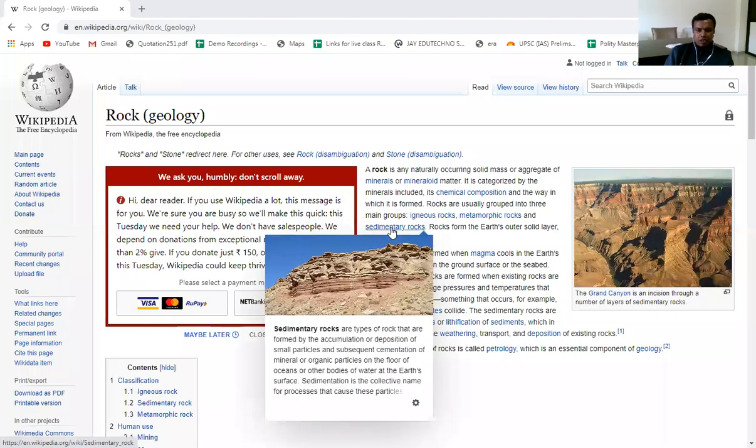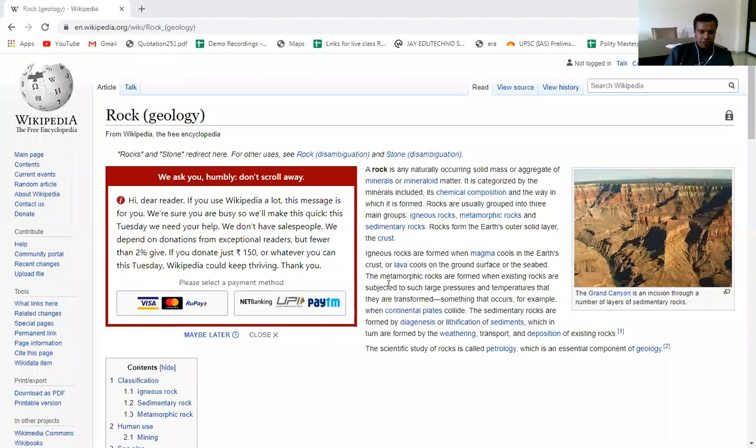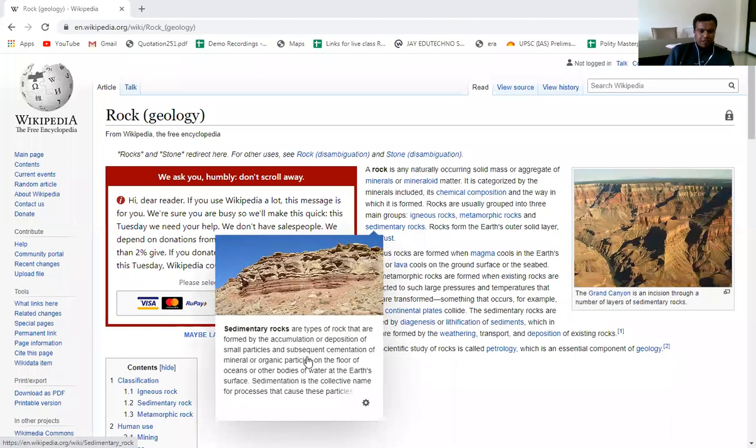And the last type of rocks are called sedimentary rocks. What do sedimentary rocks mean? As mentioned here, sedimentary rocks are types of rock that are formed by accumulation and deposition of small particles and subsequent cementation of the material, mineral or organic particles on the floor of the oceans or other bodies of water at the earth's surface.